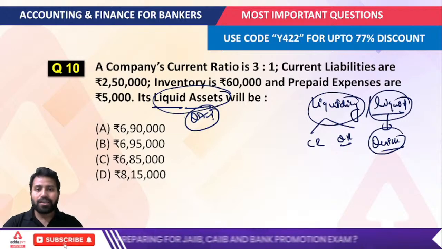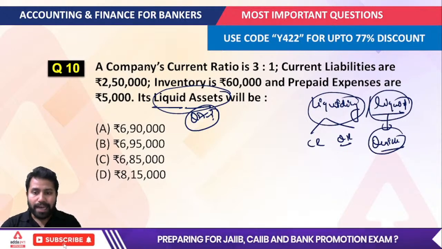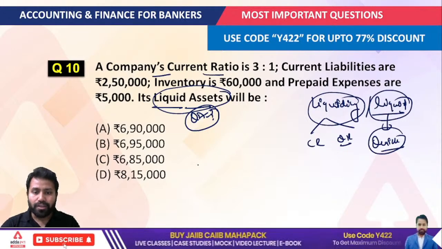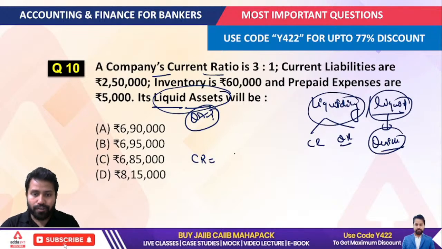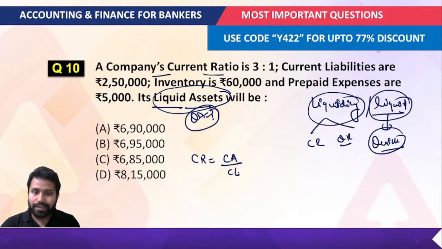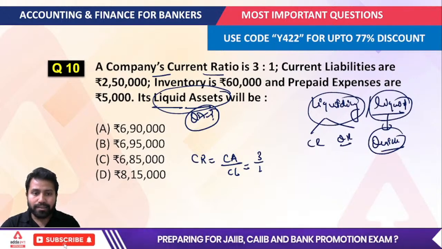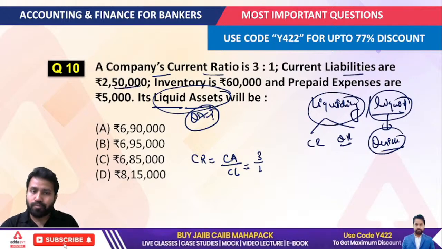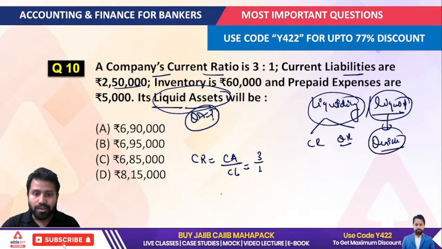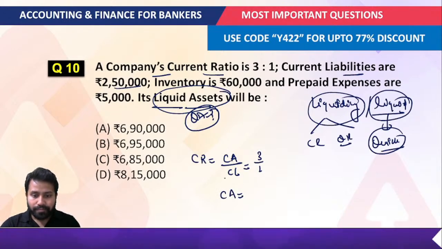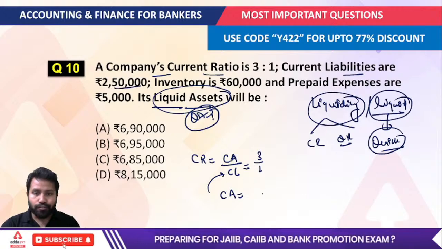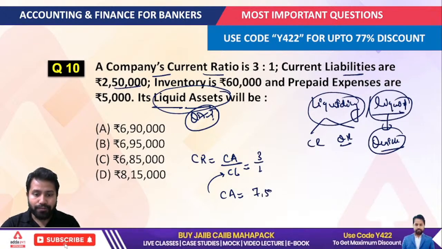So the very first thing you always have to do: the company's current ratio is given, so the first thing you write here is current ratio is equal to current asset over current liability, that would be equal to 3 is to 1. Now the current liabilities value is provided, that is 2,50,000. So if I write the current liabilities value 2,50,000, that would become 7,50,000, the value of the current asset.